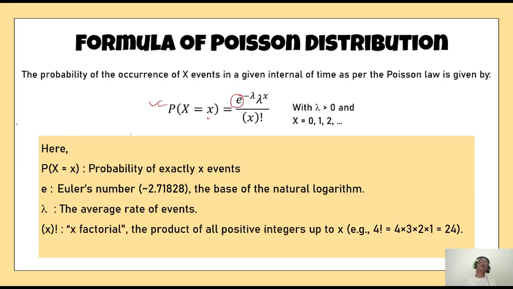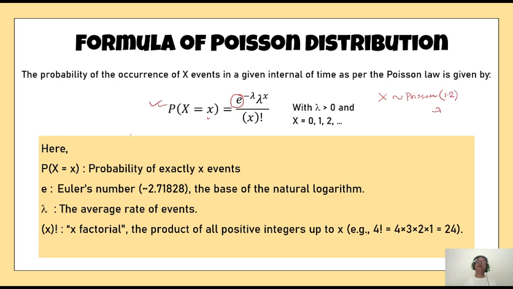So once you know this, suppose I want to find out the chance that the target has been hit 3 times, given that x is a random variable following Poisson law. Then I will write x follows Poisson law, and I also have to tell the value of the parameter that I may take. Say 1.2 in 1 hour.